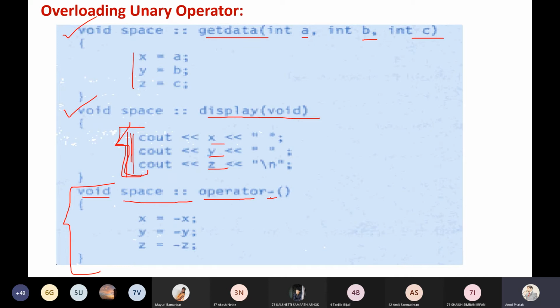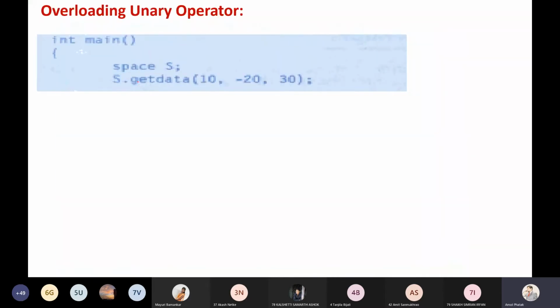What I want to perform here is, suppose I write minus A. But A is an object, not a single integer value. A is an object belonging to the class Space, and it has three values: x, y, and z. So I go for negating each value: x becomes minus x, y becomes minus y, z becomes minus z. So this minus A will automatically perform the negation of the x, y, and z values, that is, of the data items which are there in my class. I hope all of you understood how it is defined. Let us understand how I can do it in the main function.